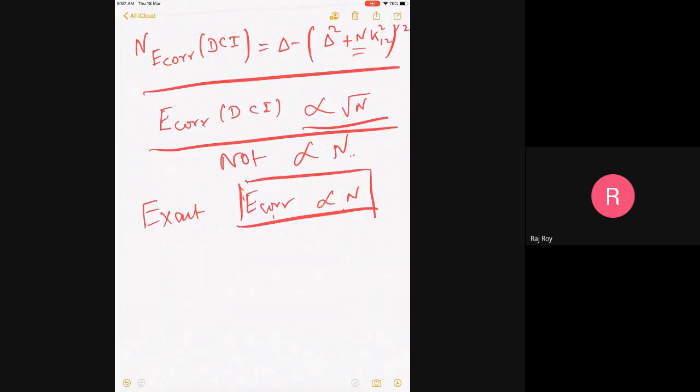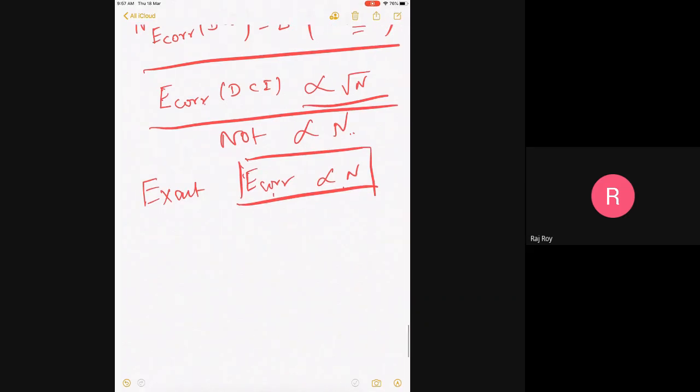Sir, you said the monomer DCI should be twice of the dimer DCI. Sorry, reverse, the dimer should be 2 times this. But should we expect that? Because even in H2 molecules that we are separating at far distance, we are taking this system as a whole because we have 4 orbitals. So I'm not separating hydrogen atoms. I'm separating hydrogen molecule from hydrogen molecule. So this distance is infinity.